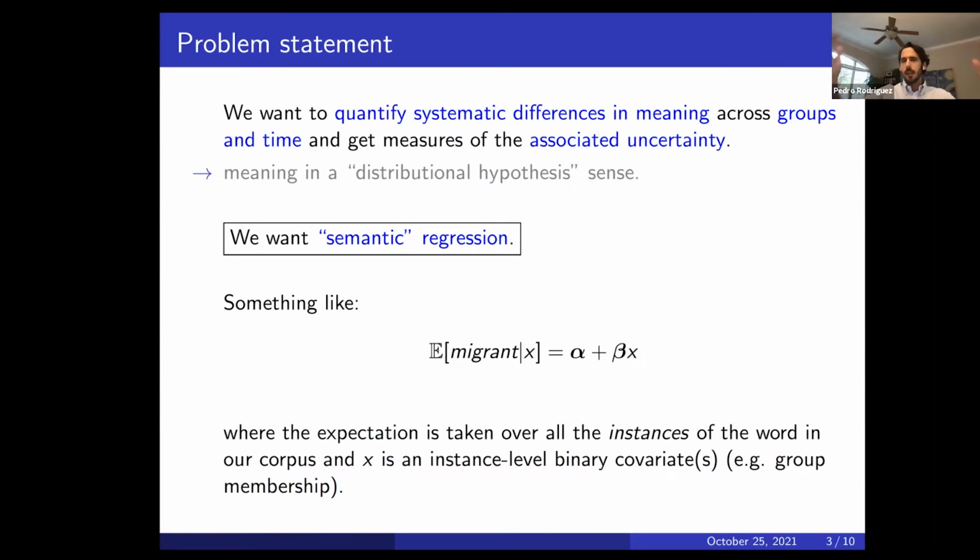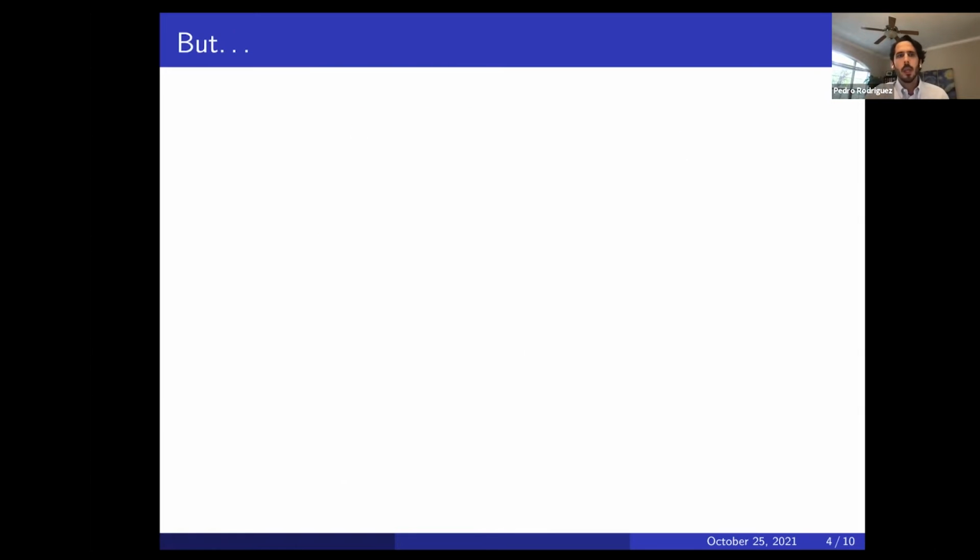So what's the data here, just to clarify? The data is all those instances of the terms that we're looking at. The data, for example, in this case of migrant, is going to be all those mentions of the word migrant in that set of headlines. So that's the individual-level data that we have.